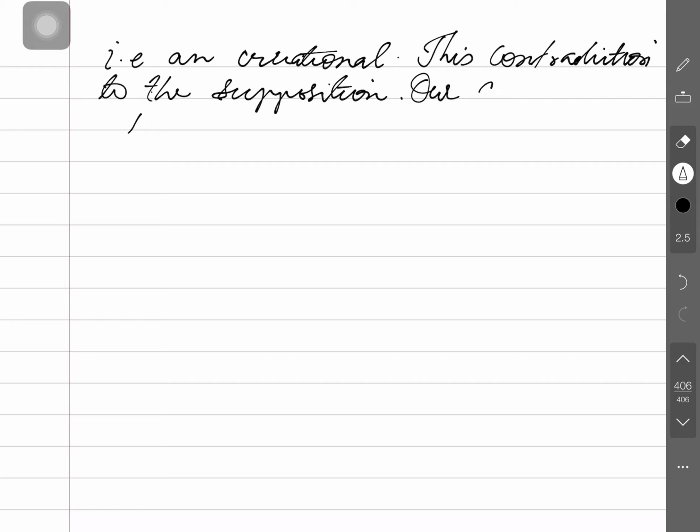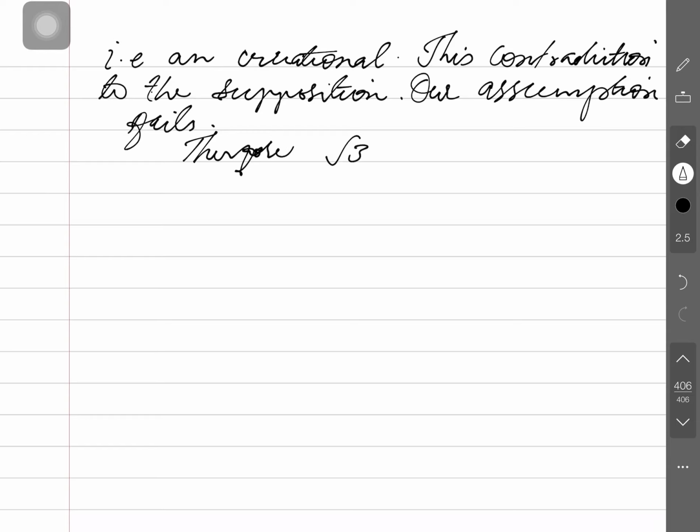Okay, so what can we say here? This is a contradiction to the supposition. Therefore, our assumption fails. Therefore, what can we write here?